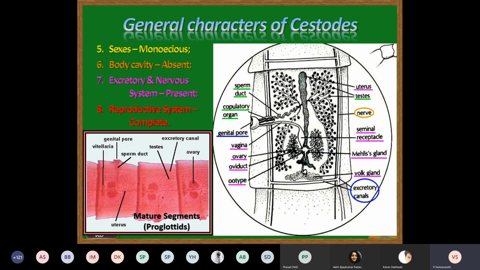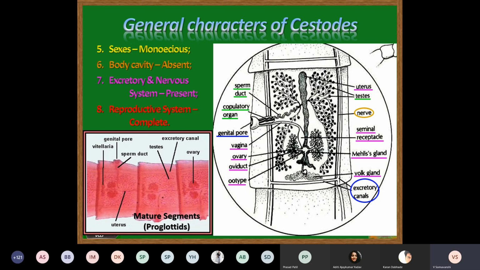From the vas efferens to the vas deferens, and this vas deferens later gets coiled or convoluted into the spermatic duct. Now this spermatic duct opens into a sac-like structure called the cirrus sac.